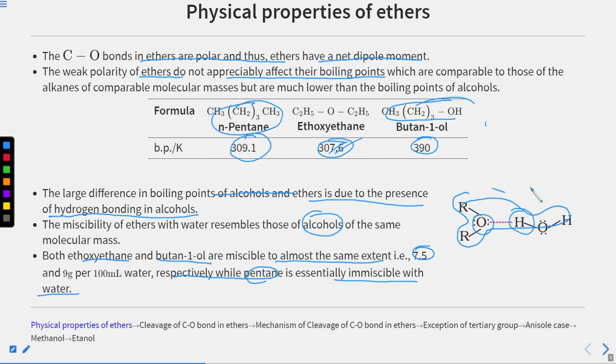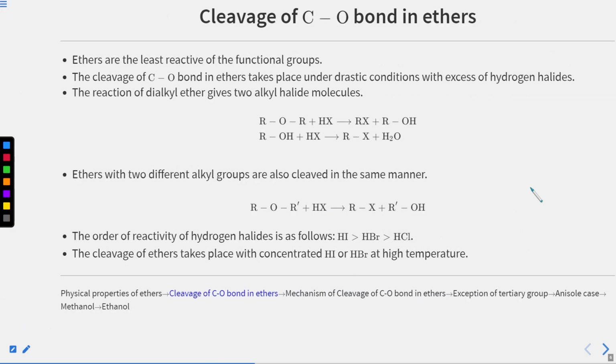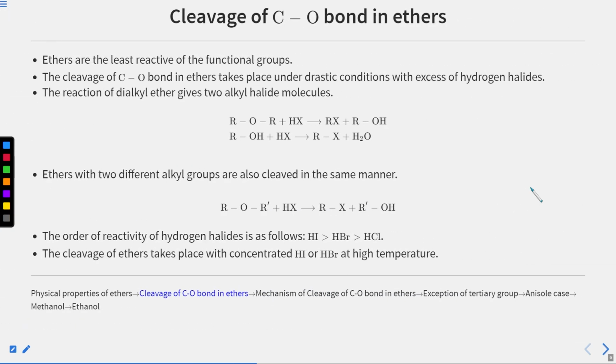Now we will move to chemical properties of ether. So there is only one type of bond to be broken, that is the bond between carbon and oxygen. If you take it from either side, it will be the same bond, the bond between carbon and oxygen. Clear? So ethers are clearly less reactive than any other functional group, as I have told you, because it has carbon on both sides. The cleavage of the C-O bond in ethers takes place under drastic conditions with excess of hydrogen halides.